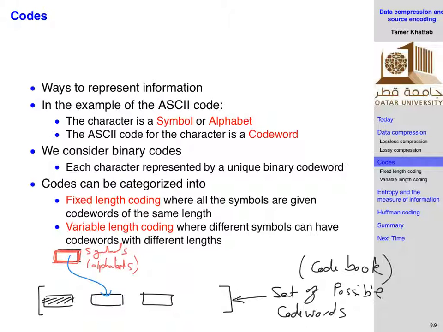I think it is the same as the keyboard: when you press a key, how does the keyboard convert it into bits? It is ASCII. So for example, the A takes, I don't know, 65, and the B takes, I don't know, 68, and so on. These are called the ones that are the 65 or 68. These are the code words and my alphabets are the A, B, C, and so on. So ASCII is one form of mapping or encoding things into something else, symbols into code words.